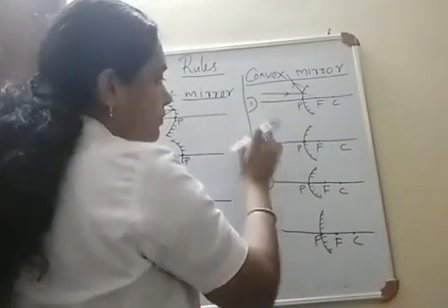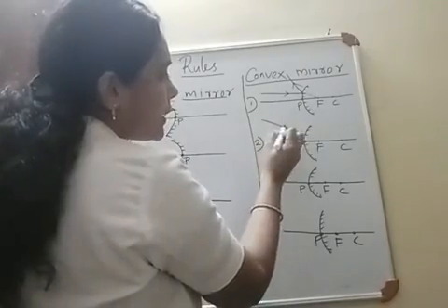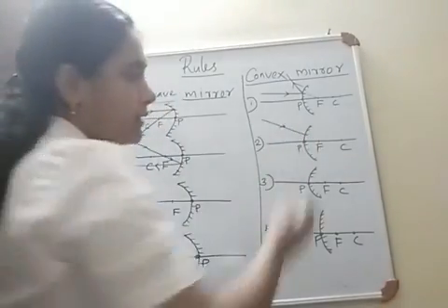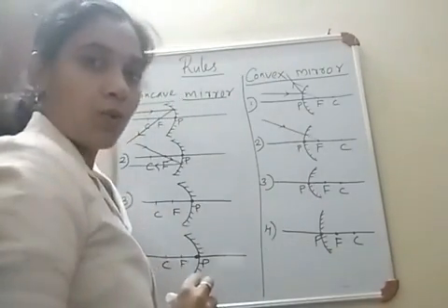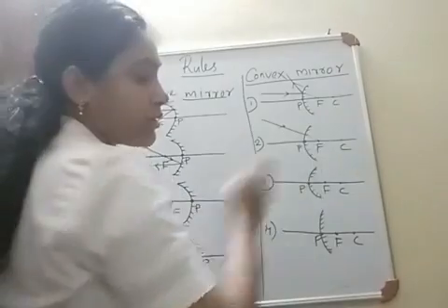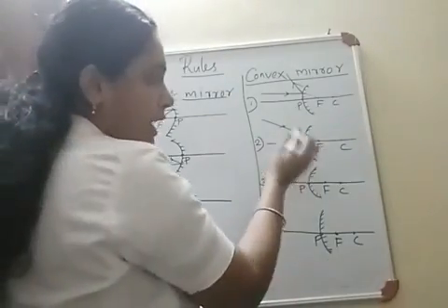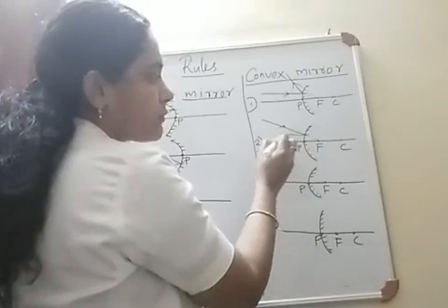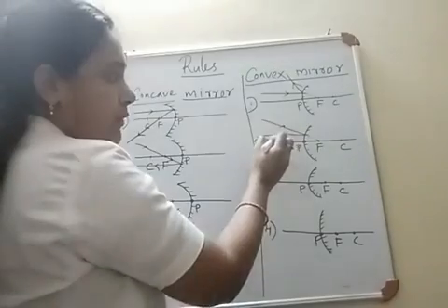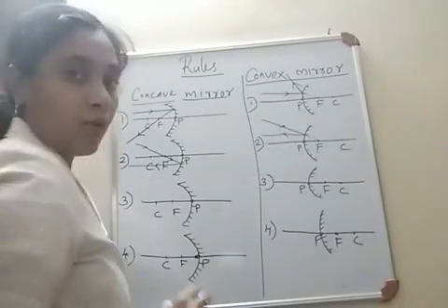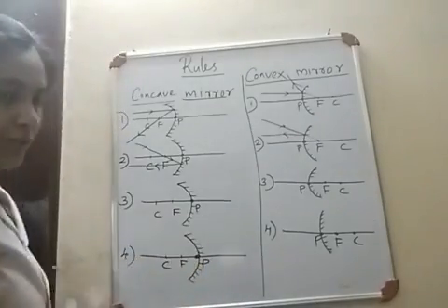So, consider a ray incident on the convex mirror like this, and this ray appears to pass through the focus because it cannot cross this mirror. This ray after reflection should move like this. So this is the reflected ray and it should move parallel to the principal axis. Okay, so this is the second rule.